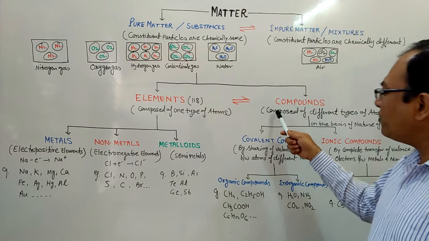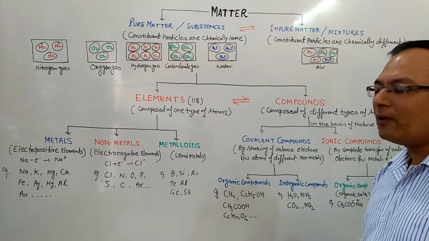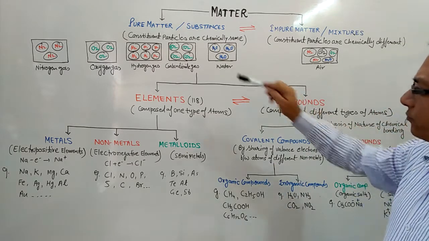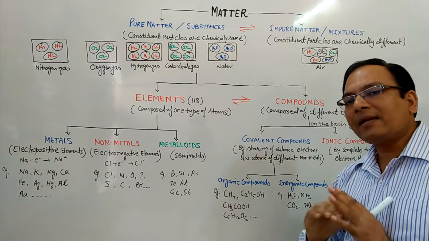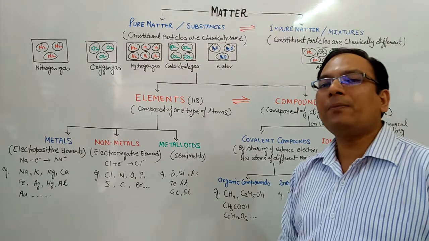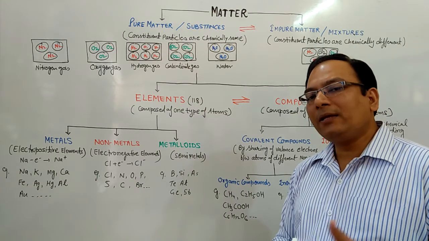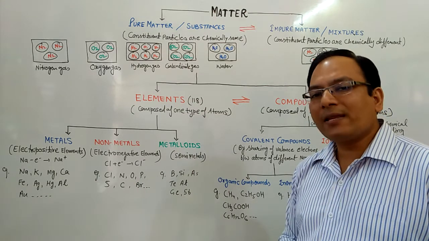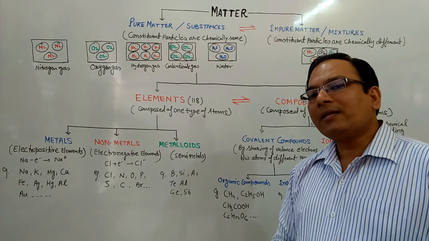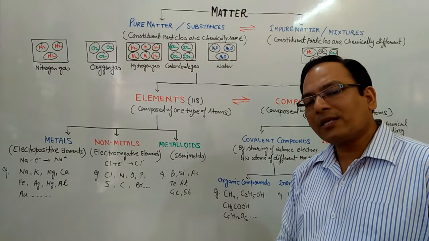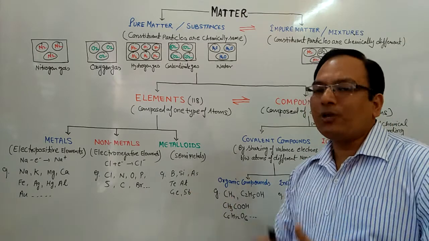So compounds are composed of different types of atoms. In this example, you can see carbon dioxide and water are compounds. These compounds are again classified on the basis of the nature of chemical bond between the atoms of different elements. There are mainly 2 types of chemical bonding. One is the sharing of valence electrons, and another is the complete transfer of valence electrons. We will see in chapter number 4, chemical bonding and molecular structure, how the atoms react to each other.